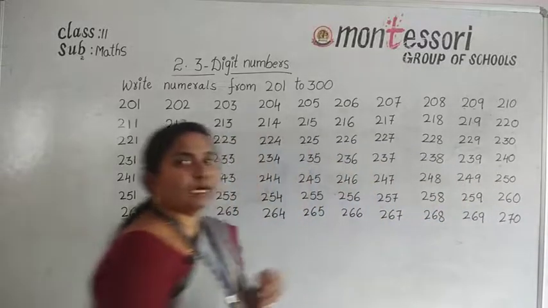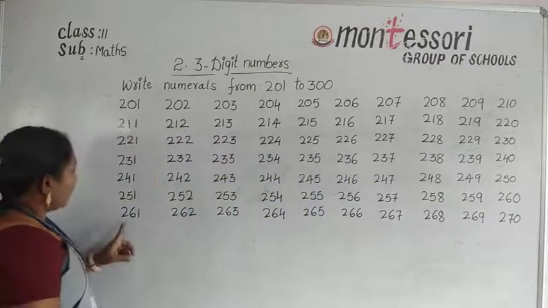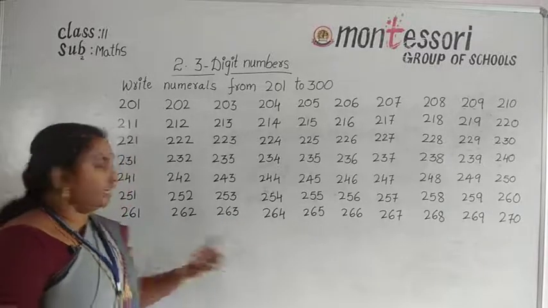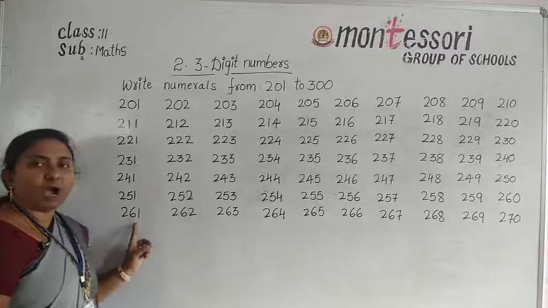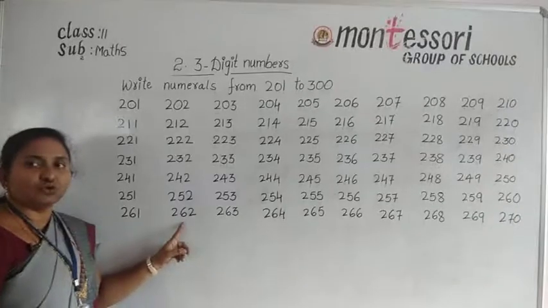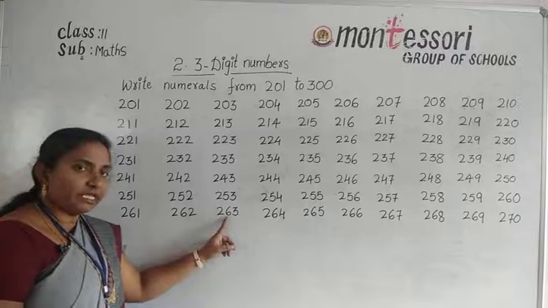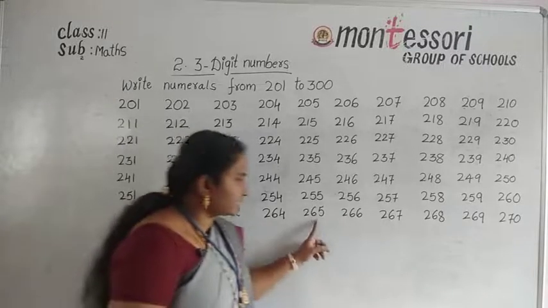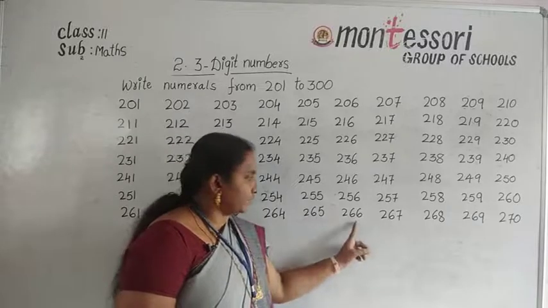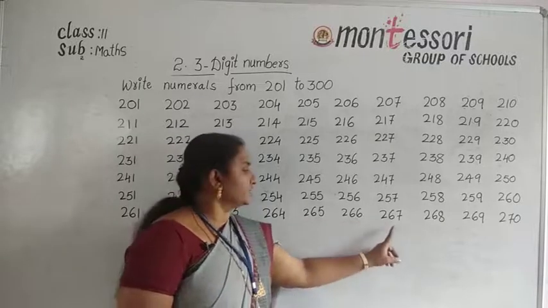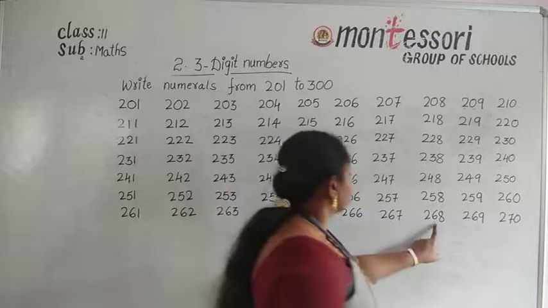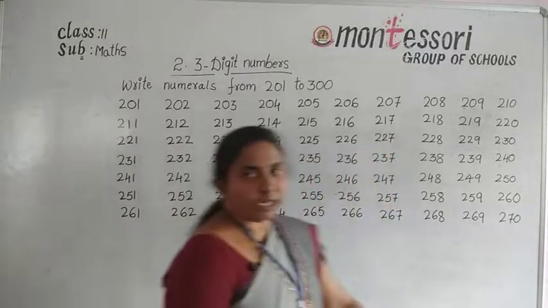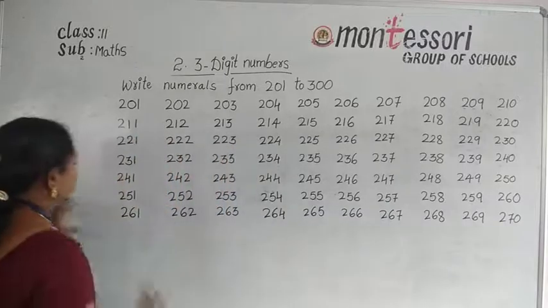Okay, these are the numbers from 261 to 270. Now here 261, 262, 263, 264, 265, 266, 267, 268, 269, 270.